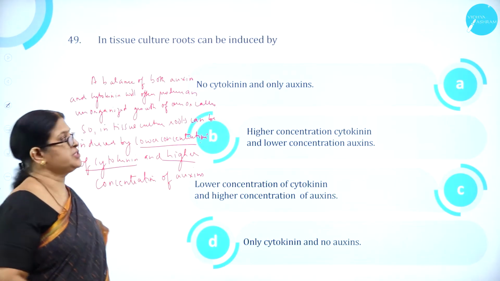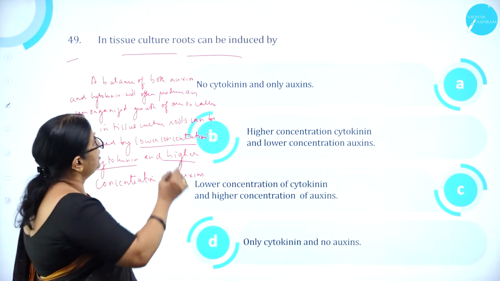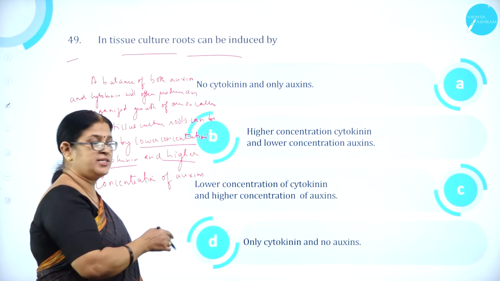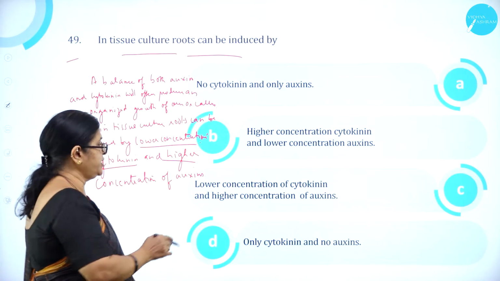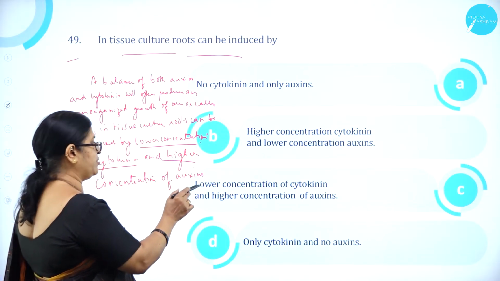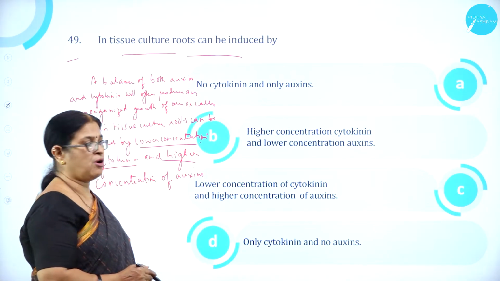Moving on to question number 49. In tissue culture, roots can be induced by: A, no cytokinin and only auxins; B, higher concentration of cytokinin and lower concentration of auxin; C, lower concentration of cytokinin and higher concentration of auxins; D, only cytokinin and no auxins.